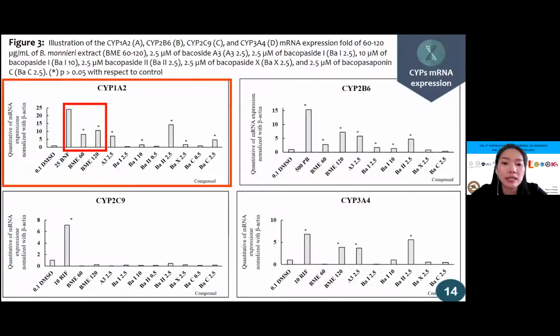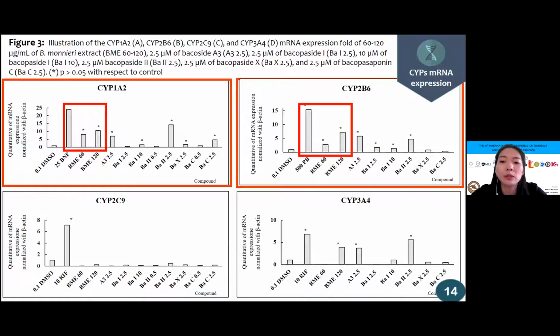Also, at 60 and 120 microgram per milliliter, the extract showed 2-fold and 7-fold increase of CYP2B6 mRNA expression respectively, while the positive control phenobarbital showed the highest mRNA expression induction.